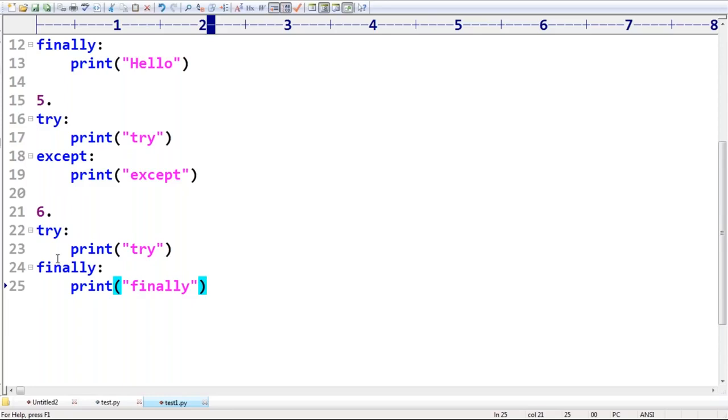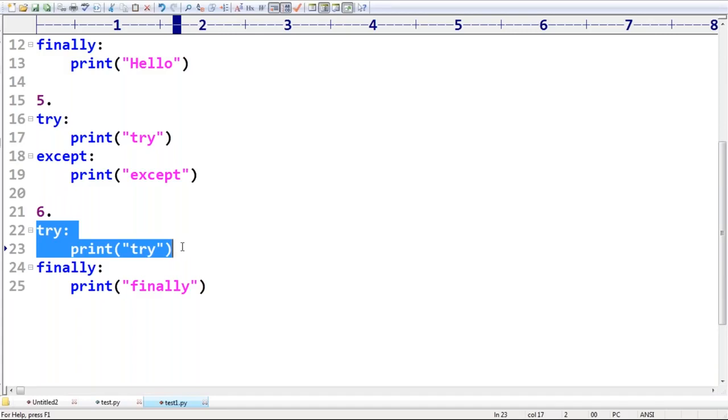Because, sir, you are taking a try block, so some risky code you are taking, without keeping an except block. What is the need of try without keeping an except block? That is your doubt. Correct, right? Yes, some people are telling invalid. Their doubt is, sir, you are taking try, which means you are holding risky code, but without handling, why are you taking this code?